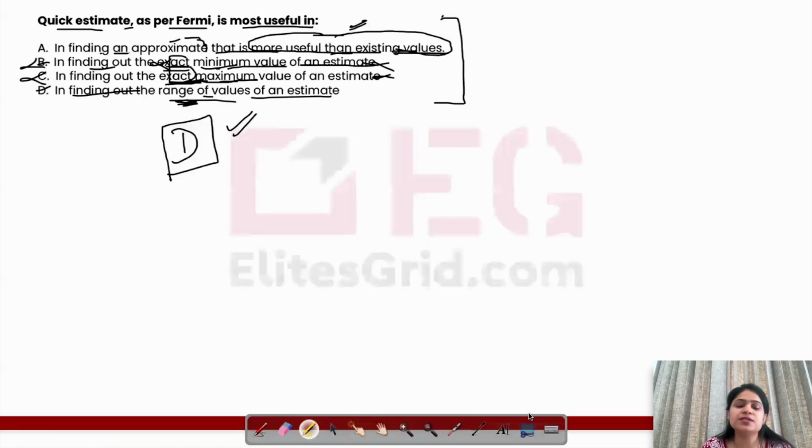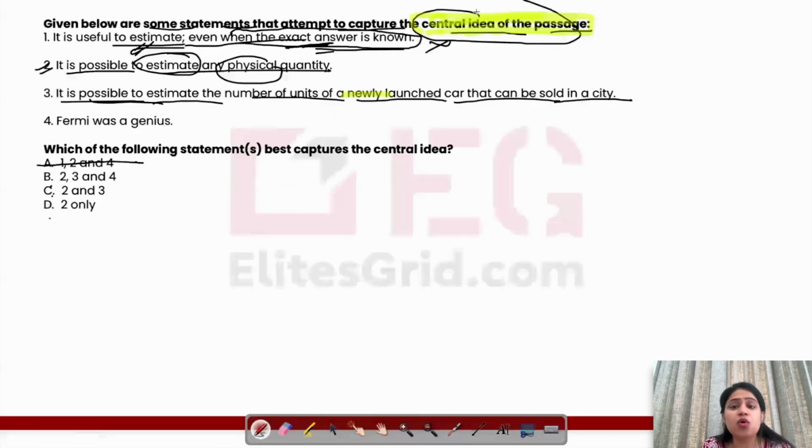Many times it happens, in many passages, that some sentence or some example mentioned in the passage is given as an option. And then you think, yes, it was mentioned in the passage. But the thing is, it is not about whether that thing is correct or not. The thing is, is it the core theme, the most important thing, the central framework within which the other things fit? So it is not really the core theme. The most important idea of the whole passage is not that we are calculating cars, how we can calculate newly launched ones. That is not the thing. So we can eliminate it.